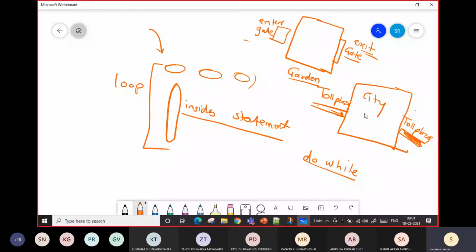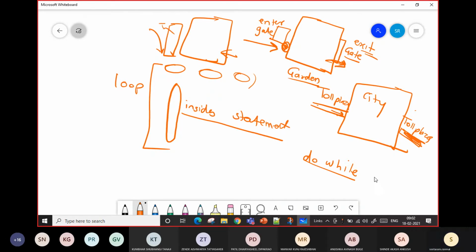Whenever you are entering from the enter gate, you have to pay from here. But for some gardens, you can go inside, and whenever you are coming outside, at that time you have to pay.